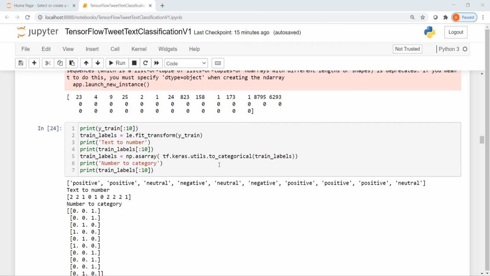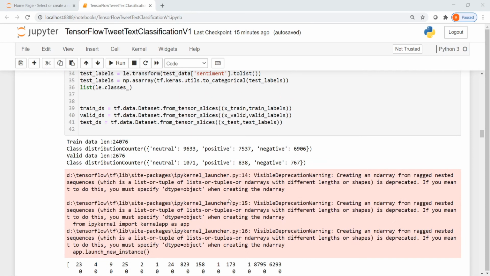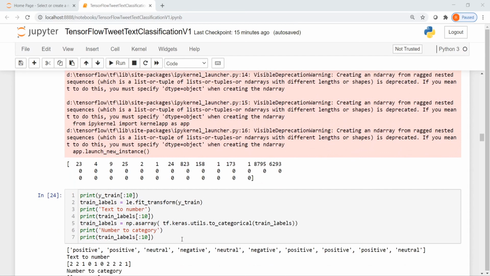Then I use TensorFlow to_categorical, and once I do that, the value 2 becomes 001, so positive becomes 001, neutral becomes 010, and negative becomes 100. Okay, so this is how you do the conversion of the labels to categorical values. And you would have used these labels and concatenated them over here. So I'm just explaining this pre-processing step.